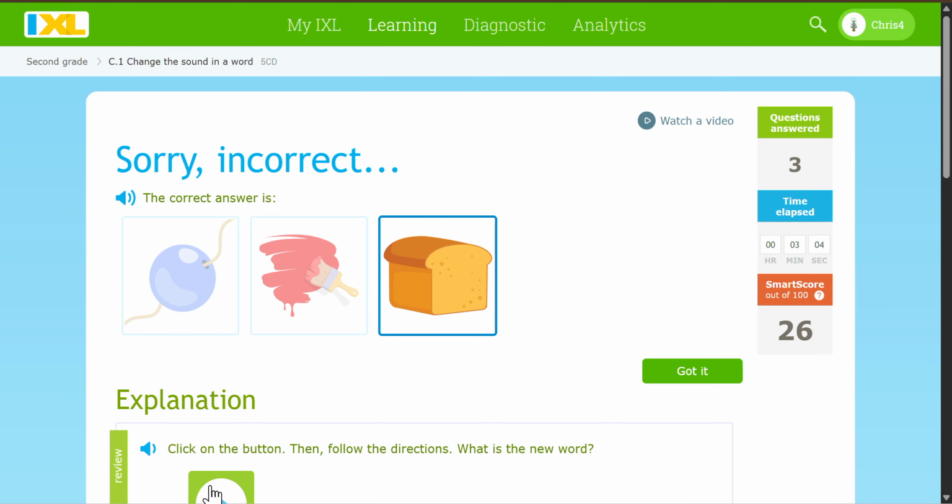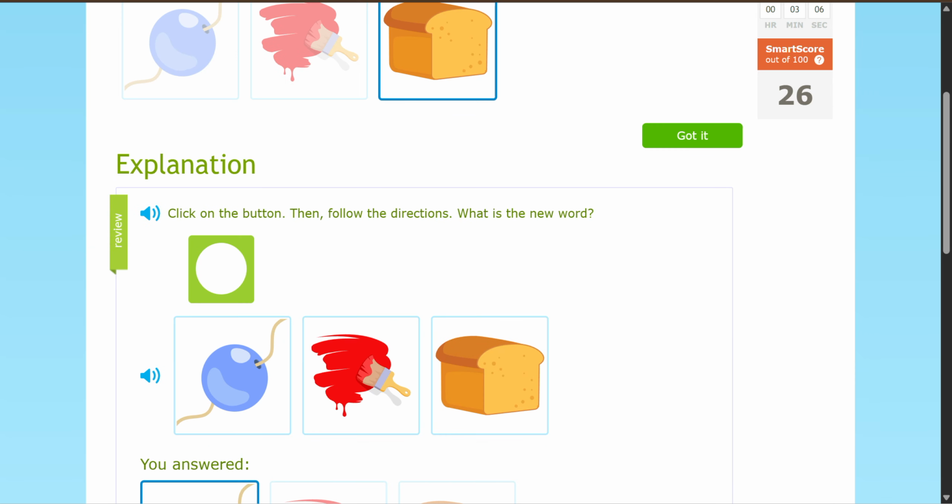What is the new word? Say the word braid. Do you hear the A in the middle? Now say bead, bead, red, bread.